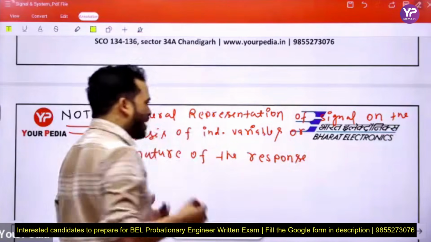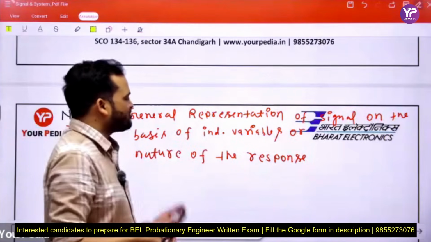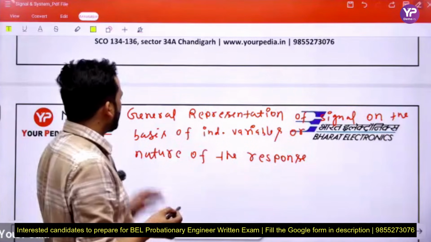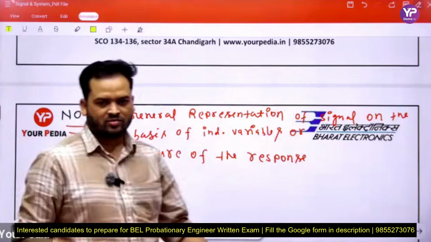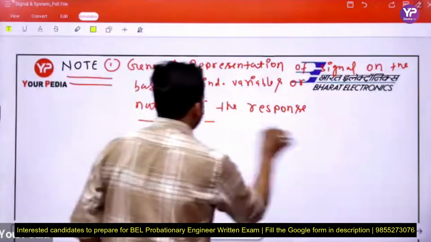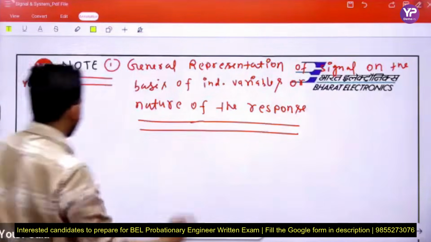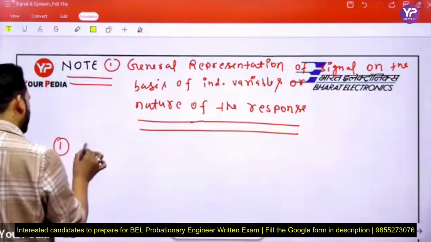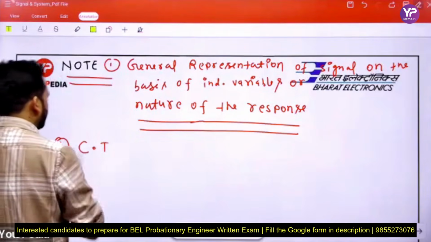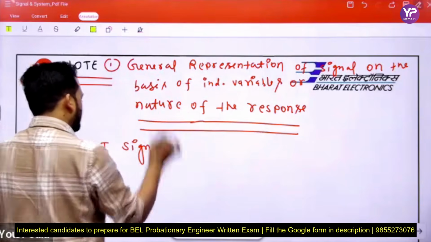But this is my concept, not a standard or any other. This is my way of teaching, and this is the general flow of the lecture. Okay, see, this is the general representation based on the nature of the response. See beta, number one, CT signal.